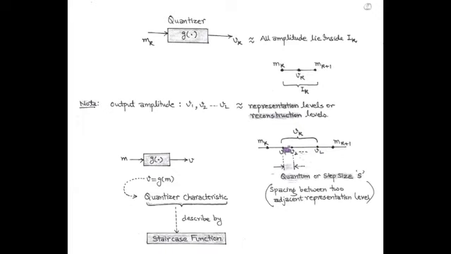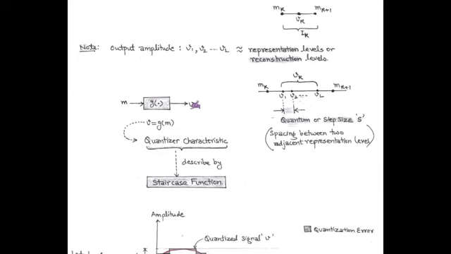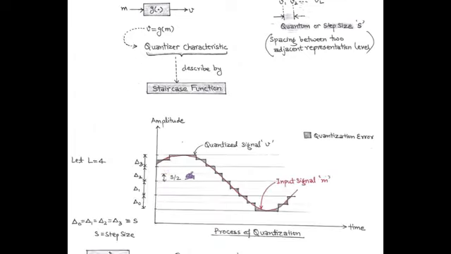They are equally spaced. And the spacing between two adjacent representation levels is called quantum or step size, denoted by small s. This memoryless quantizer having output v equal to g function of m is called the characteristic of quantizer, and this is described by the staircase function as shown in figure. In this figure, the quantized signal v is an approximation of input signal m.